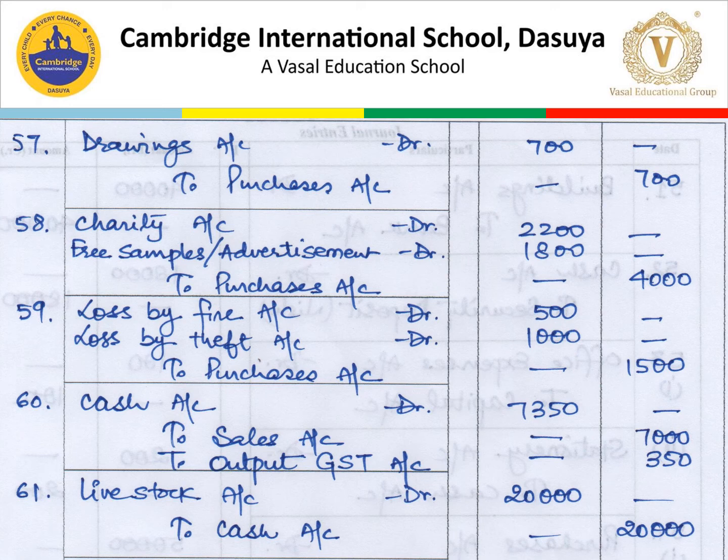Next is cash account debit to sales to output GST. When goods were sold with GST, it is called output GST. So 5% of 7,000 is 350. Total cash we have received 7,350, out of which sales amount is 7,000 and output GST is 350. Then purchase a cow for the business. Cow is a part of livestock. So livestock to cash account 20,000.